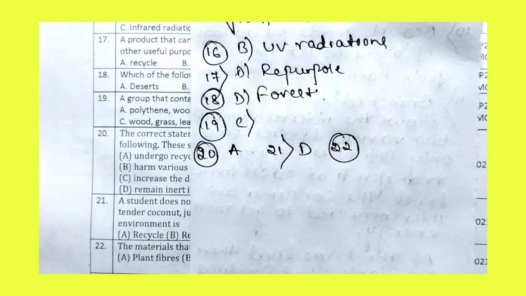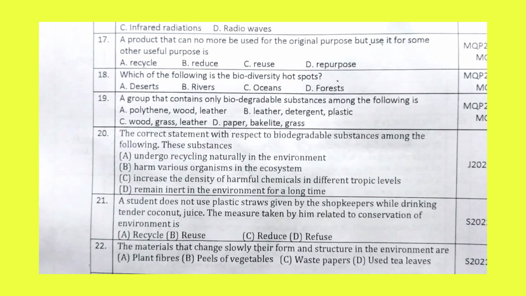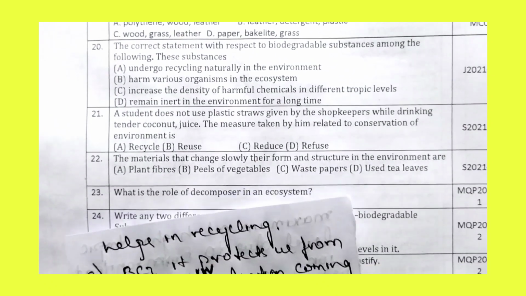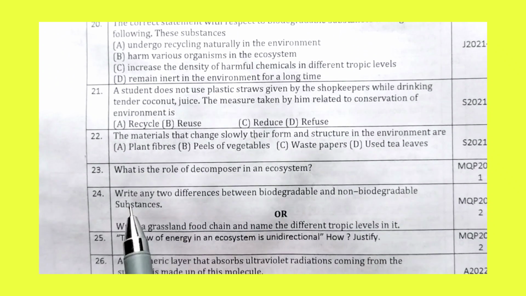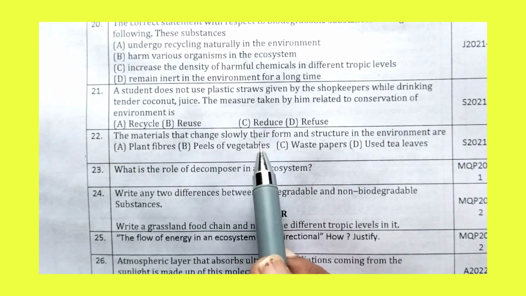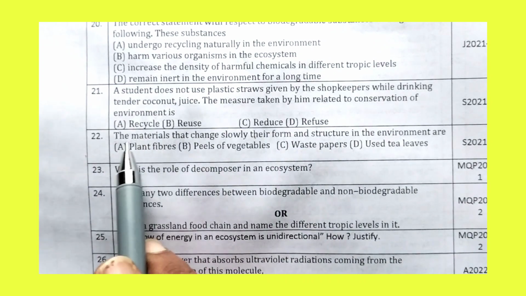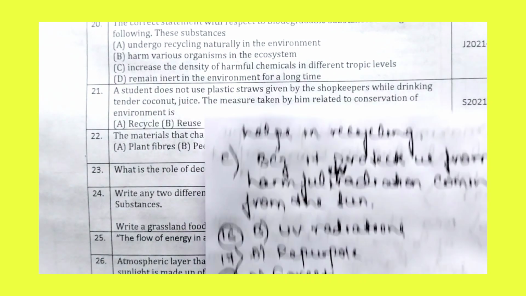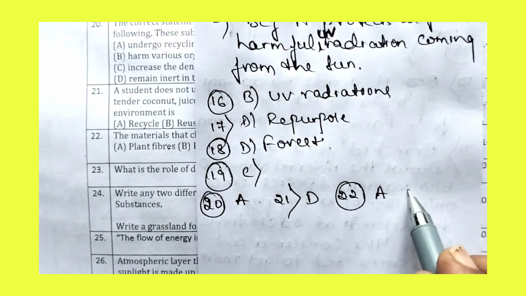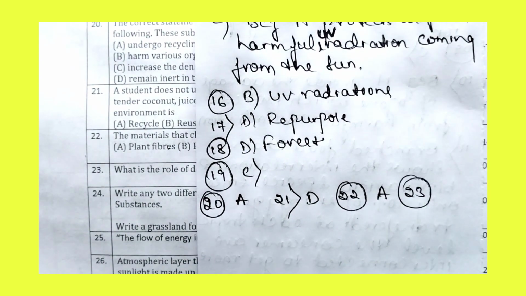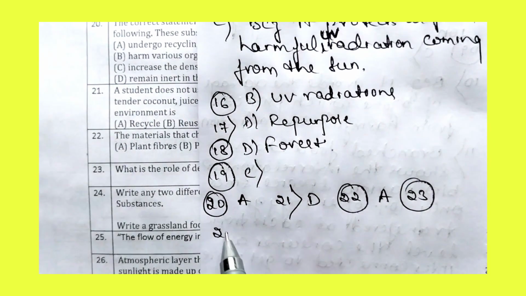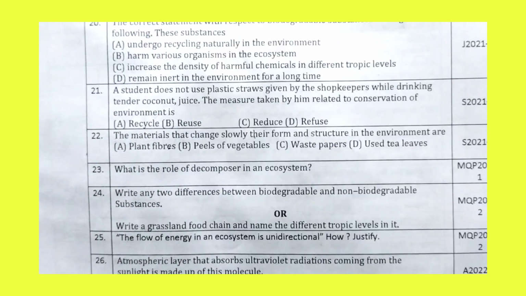Now let us move to the 22nd question. The 22nd question is: the materials that change slowly their form and structure in the environment are, that is option A, plant fibers. Now let us answer the 23rd question.